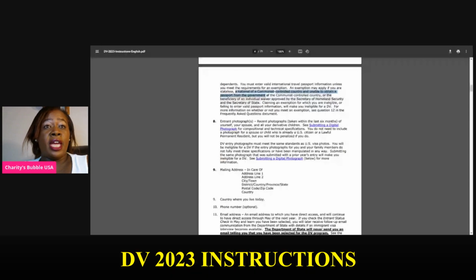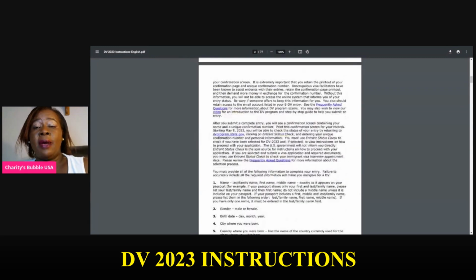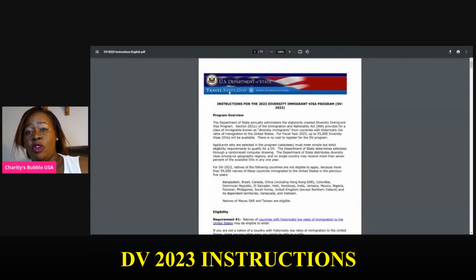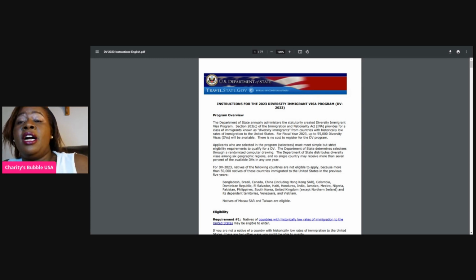Now, I am going to share a screen here with you for DV 2023 instructions, so that we can go through it and see what do they want, what do they require, because every year they bring instructions. Now let us see what they require. The website, like I said, travel.state.gov, Bureau of Consular Affairs. You have to look at this color, it's always there. Now, instructions for the 2023 DV Immigrant Visa Program, DV 2023, the one that will start the application on the